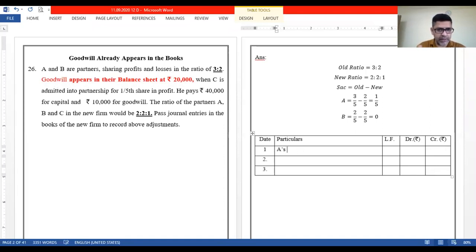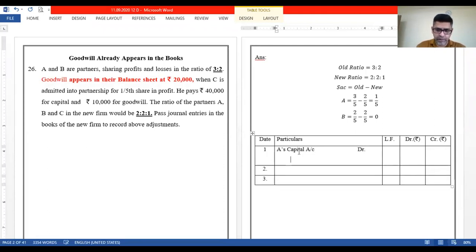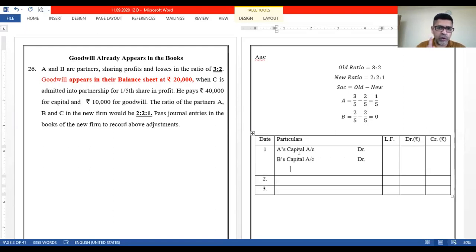So first entry, let me write it for writing off the goodwill. A's capital account will be debited. Okay, B's capital account will be debited. This is a very common thing in all the chapters till death. Goodwill appears in the balance sheet, so it will be written off amongst old partners in their old ratio, to goodwill account.